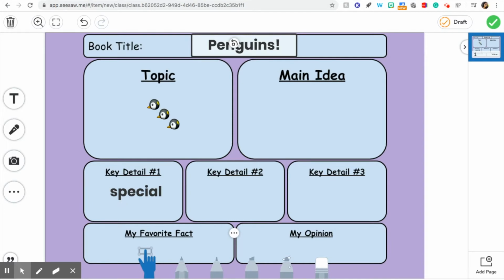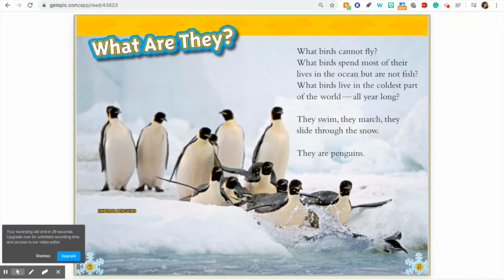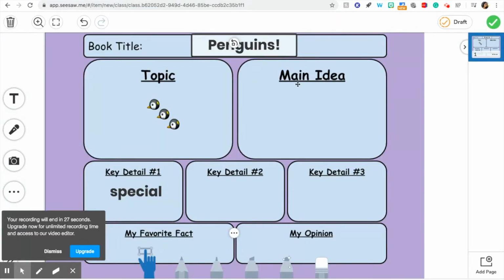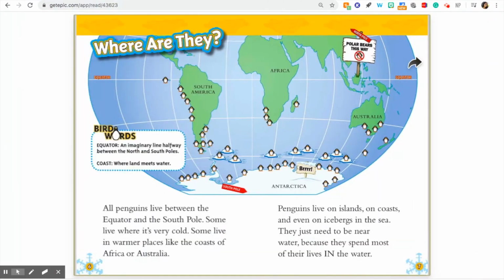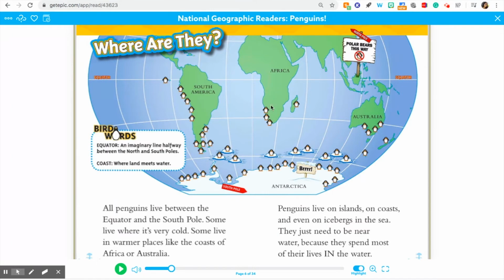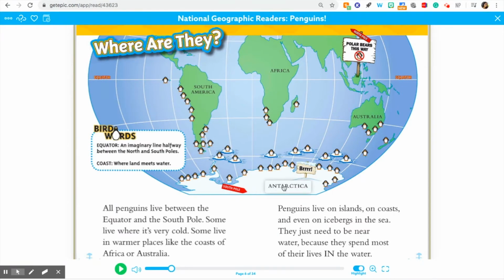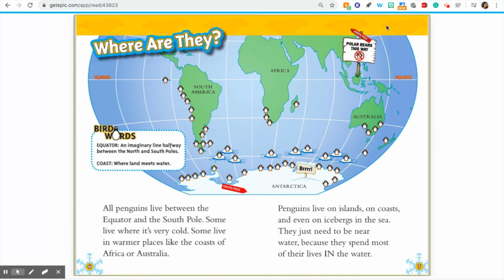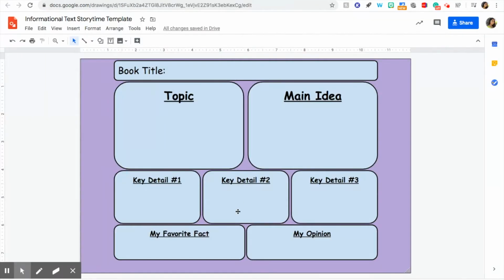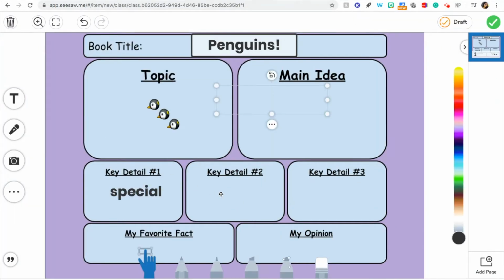All right, so let me see. So penguins are a special kind of bird. And let me see what else. Ooh, they live in a specific place. That's a key detail. So where are they? They live, it looks like, in the southern hemisphere, south of the equator, and a lot of them live in the South Pole. Okay, I'm going to put that down as a key detail too. Penguins live south of the equator. So I'll put that down as a key detail for now.